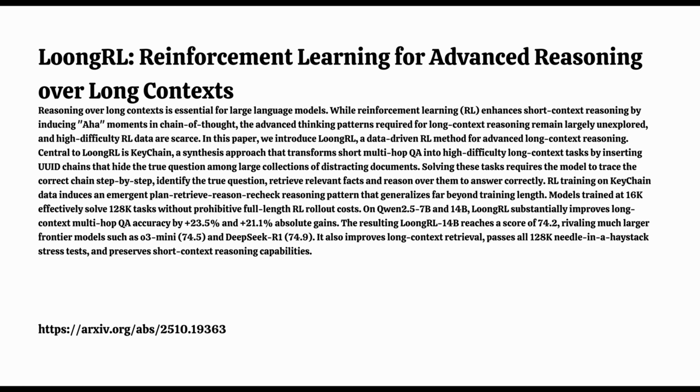They used a mix. It wasn't just the super hard keychain stuff. They included that, about 7,500 examples. But they also included medium difficulty multi-hop QA data, probably to keep performance strong on more standard reasoning tasks. Right. Don't want to overspecialize. And they added specific long context retrieval tests, like needle-in-a-haystack tasks, about 1,000 synthetic examples to make sure the basic lookup ability was still sharp. Needle in a haystack. That's finding one specific sentence in a massive document. Yeah, a stress test for pure retrieval over long distances.